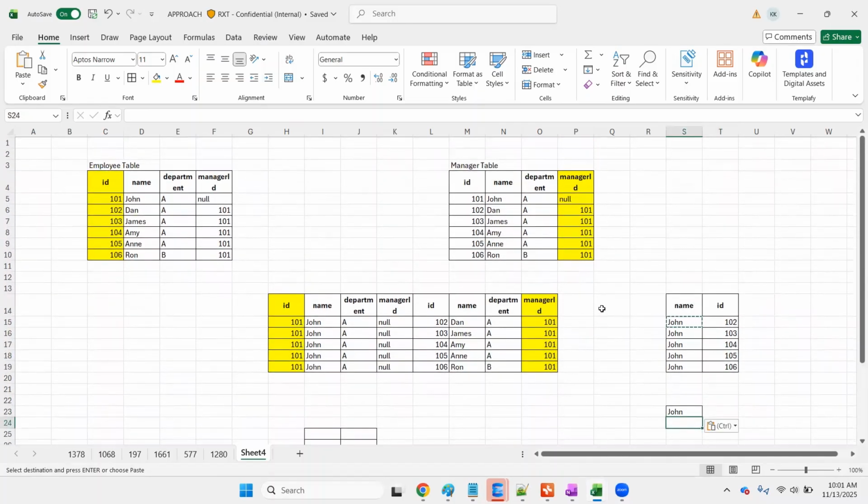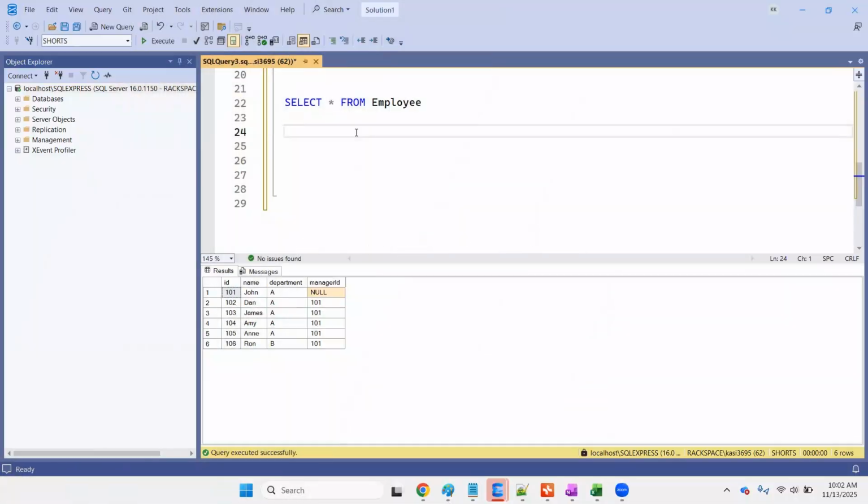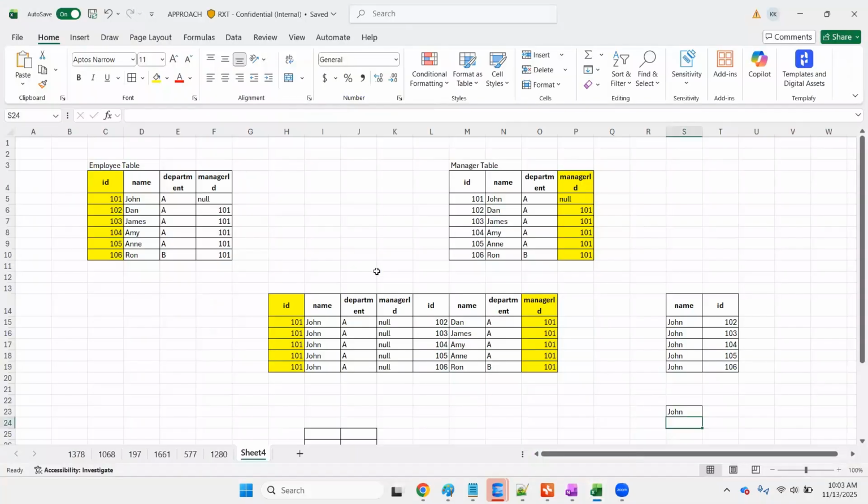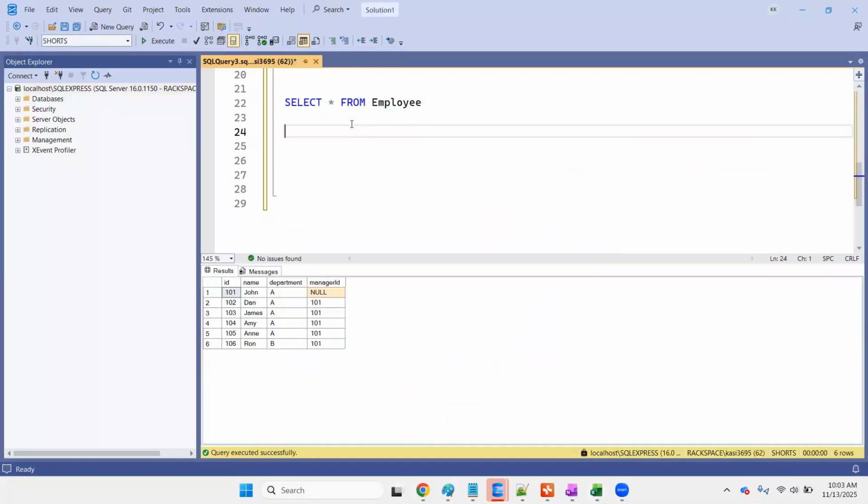Okay, so now we can see how to write the query logic in SQL. So we have the employee table, right? First step, what we did is we joined the employee table with another manager table. So let me do the join here. I'm just giving the alias name as e.